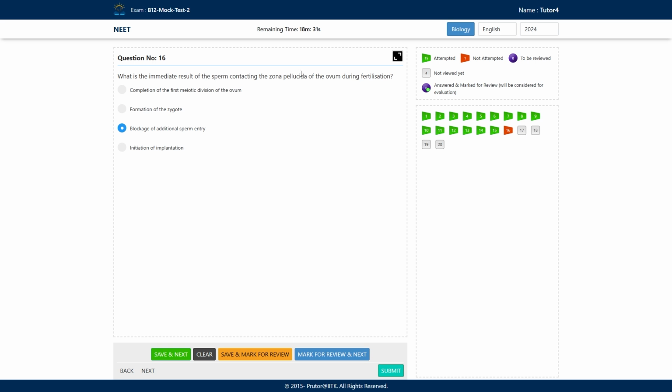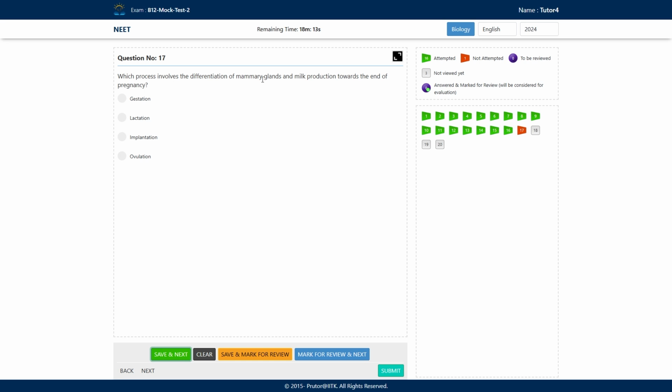So when the sperm comes in contact with the zona pellucida of the ovum, there is a change in the layers of the ovum. Due to this, the entry of additional sperms is prevented. So polyspermy is prevented. Next question.